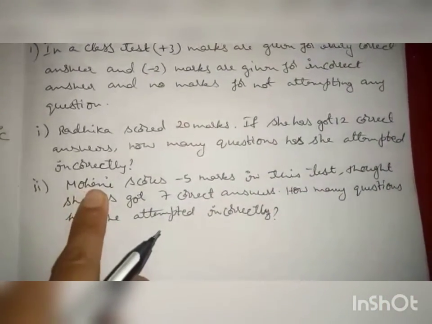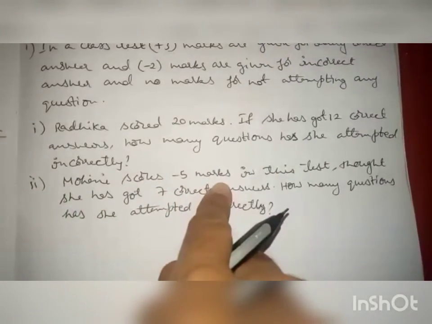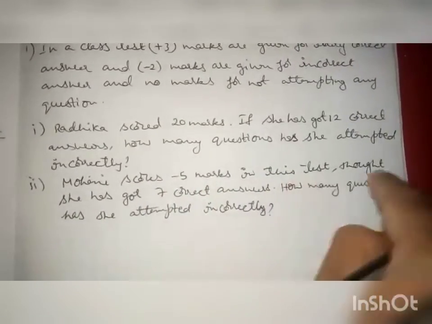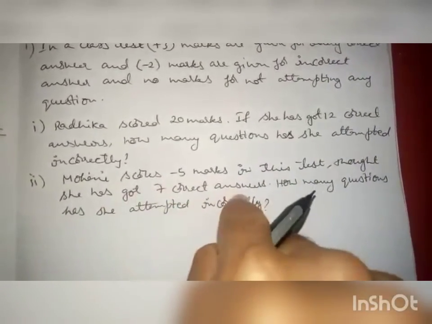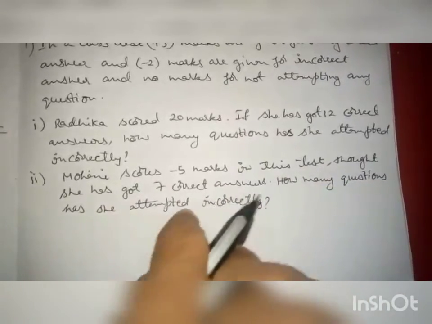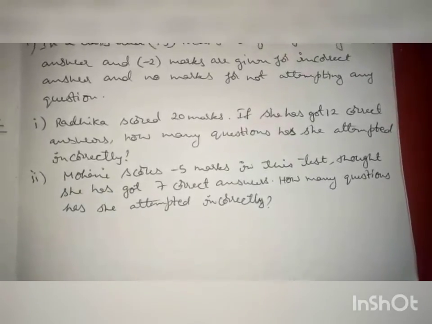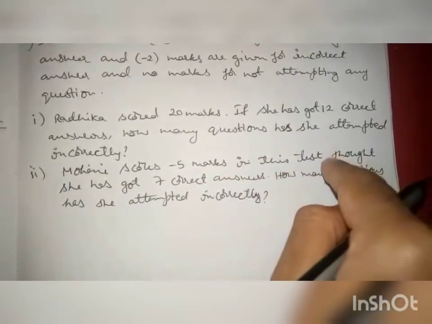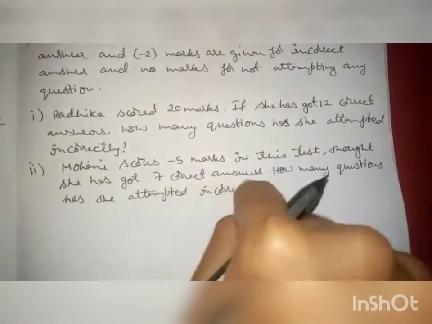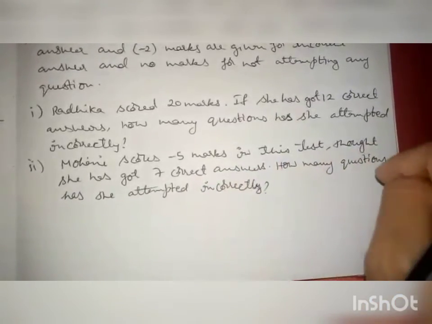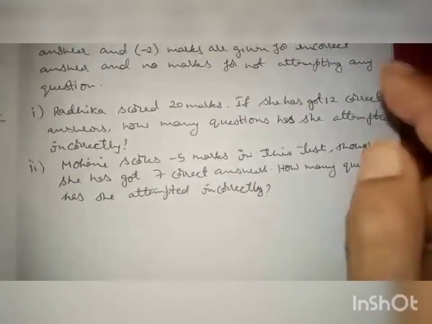Radhika scored 20 marks. If she has got 12 correct answers, how many questions has she attempted incorrectly? So Radhika scored 20 marks in total, and she wrote 12 answers correctly. How many questions she wrote incorrectly, you have to find that. Next, second one: Mohini scores minus 5 marks in this test, though she has got 7 correct answers. How many questions has she attempted incorrectly? Same way, Mohini got minus 5 marks. She wrote 7 correct answers. How many incorrect answers she wrote, you have to find that.